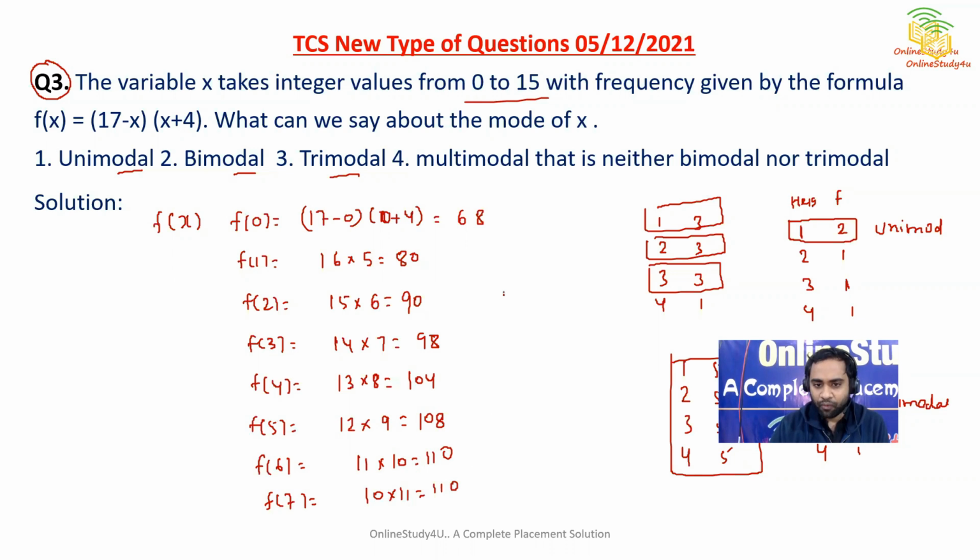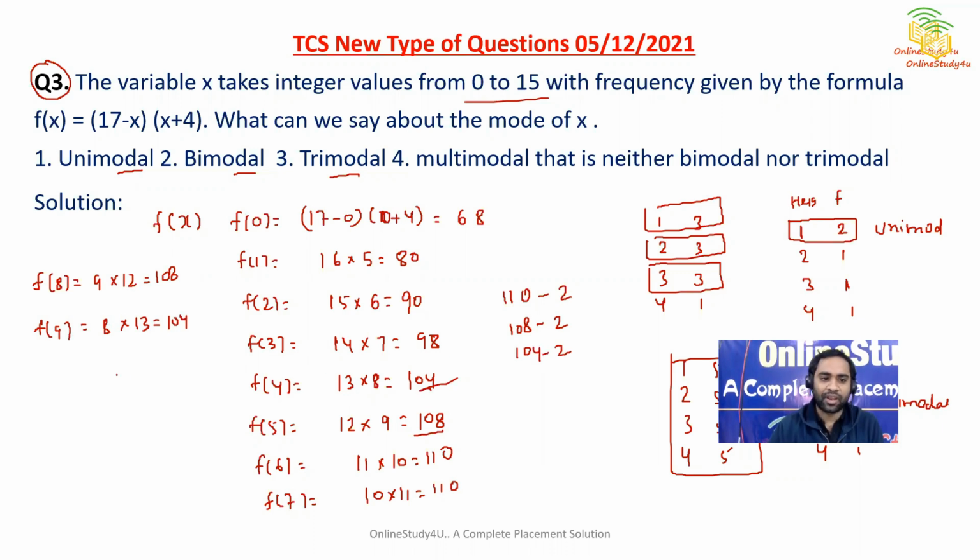So you can see 110 has appeared twice. Now if you put f of 8, so 17 minus 8 will be 9, and 8 plus 4 is 12, so 108. So 108 has appeared twice. Then f of 9, so 17 minus 9 will be 8, and 9 plus 4 will be 13, 104. So again 104 has appeared twice.